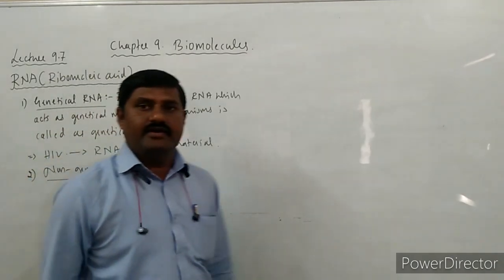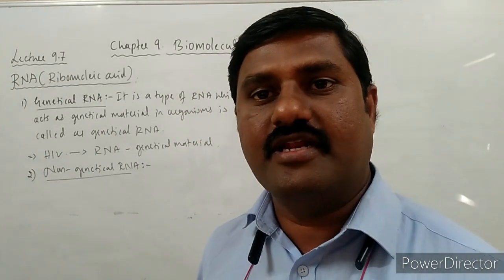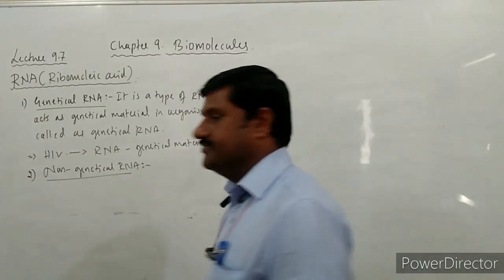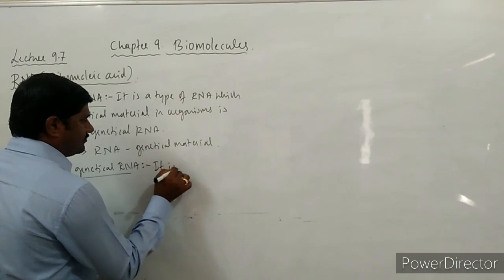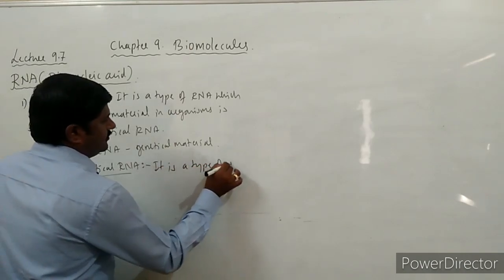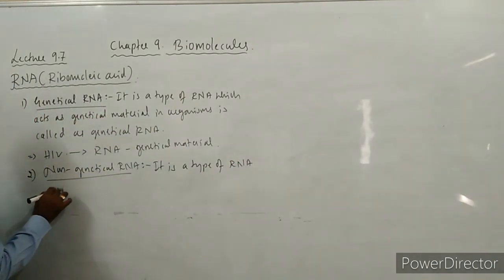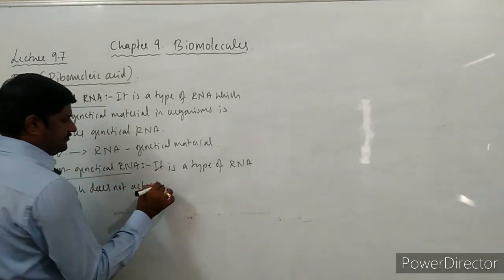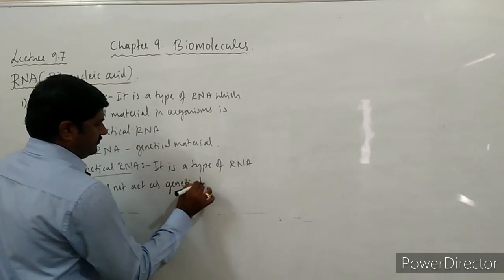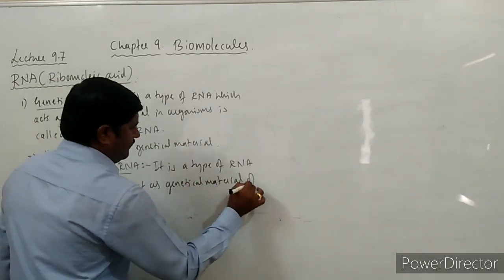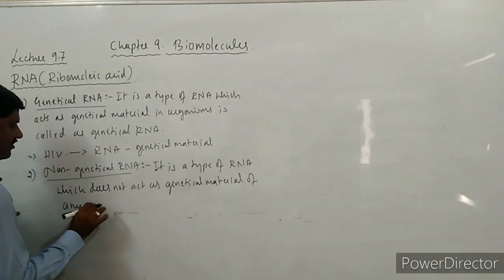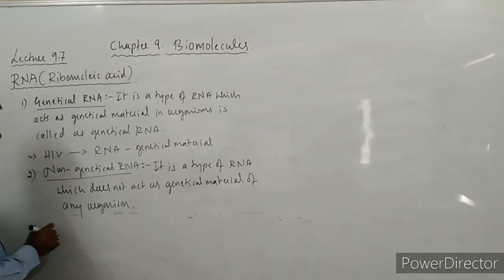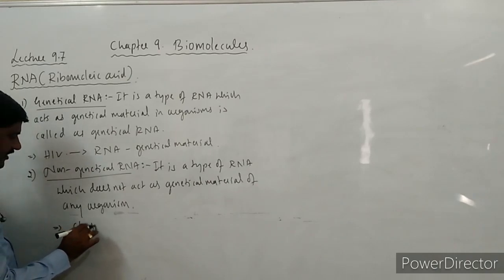This is the type of RNA which does not act as the genetical material of any organism, and such kind of RNA is called non-genetical RNA.